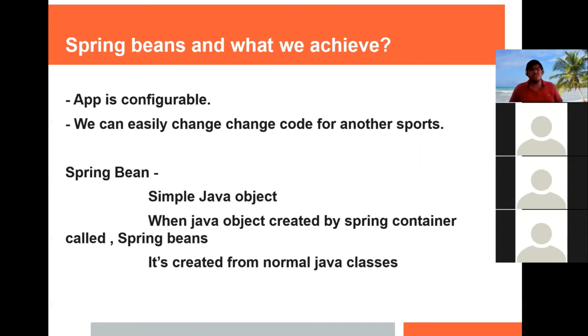There is not much more information you can say about Spring Beans. Only one thing is different from normal Java objects: the Spring Bean's lifecycle is managed by the Spring container, and the normal objects' lifecycle is not managed by the Spring container. Only that is the main difference. Nothing more than that.